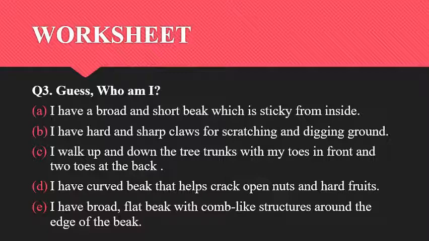Yes, hen, that is a scratching and digging bird. So the hen has hard and sharp claws, and it uses these feet and claws to scratch and dig the ground for insects and seeds. It uses these claws to scratch and dig the ground to get its food.